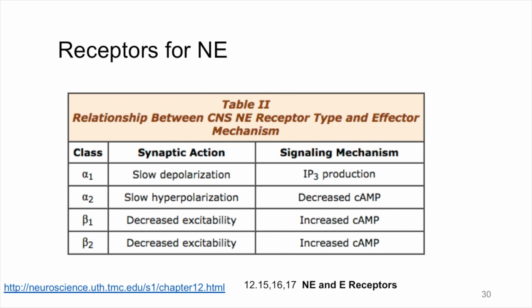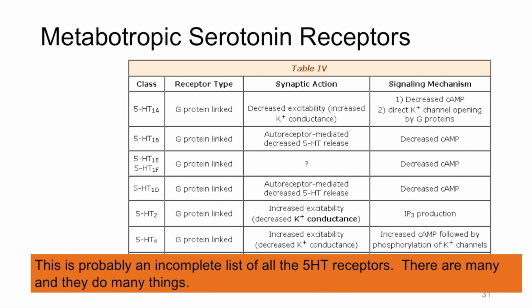Norepinephrine also does not have any ionotropic receptors. All of its receptors are metabotropic. These receptors are referred to as adrenergic receptors because they are receptors not only for norepinephrine, which is also known as noradrenaline, but also the receptors for epinephrine, also known as adrenaline. Serotonin has a very wide variety of metabotropic receptors. In fact, this list is probably incomplete.